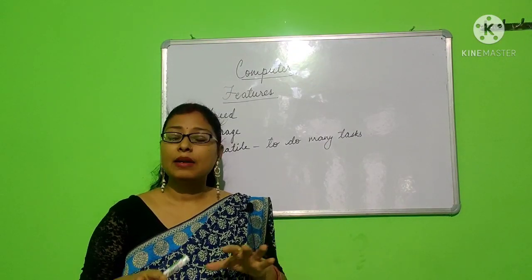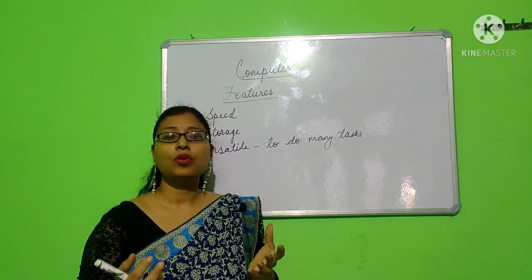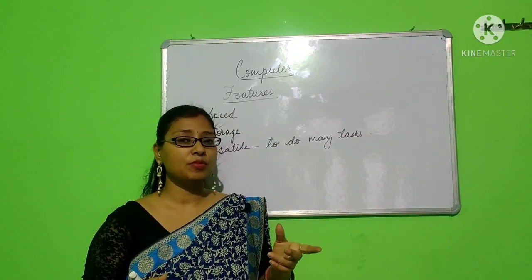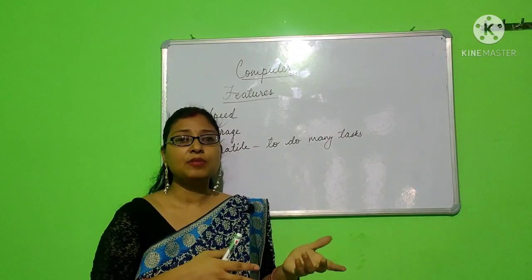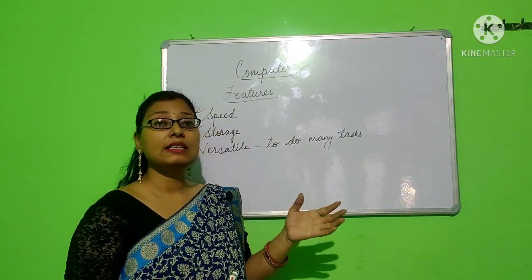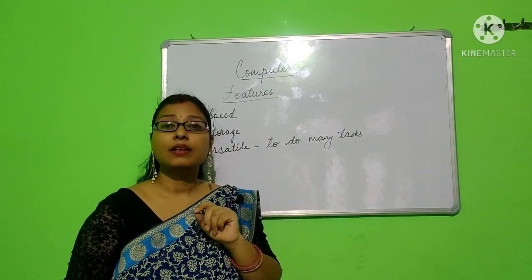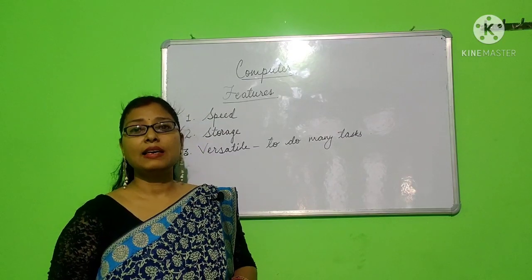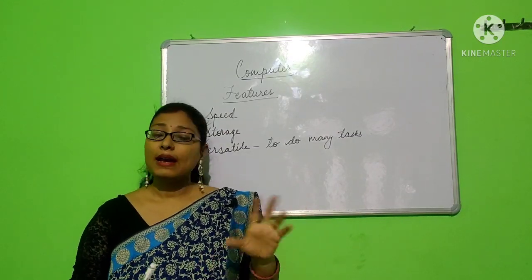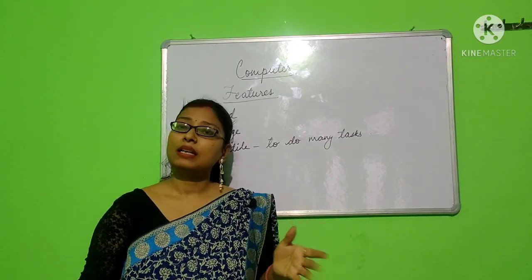For example, when I am typing a letter into the computer, if I am bored at a time, I can also listen to the music at the same time. I will just play the music and start typing also. Even if I want to see the date, I can just switch on the calendar and look at the date and events at the same time while I am typing the letter. So at a time, how many works are we doing? We are doing three tasks in the computer at the same time.